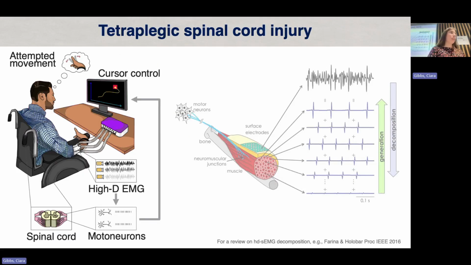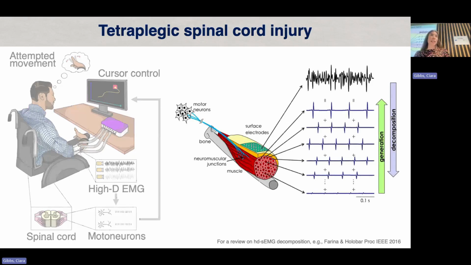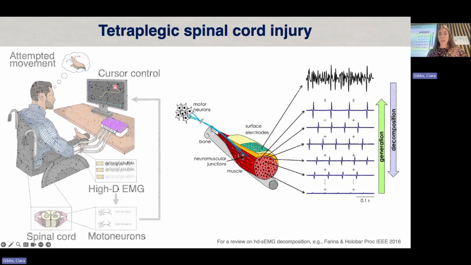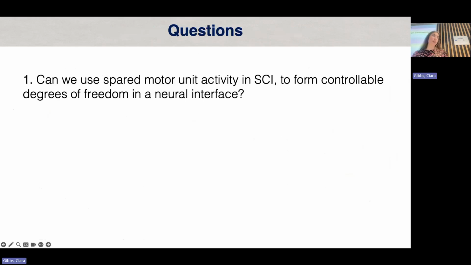So we designed a neural interface using three high-density surface EMG grids, and then we reverse engineer the activity of the raw EMG signal using decomposition to obtain the spared motor unit spiking activity. And we then map this into an online neural interface, which we progressively increase the dimensionality of the control. So from 1 degree of freedom tasks using a single motor unit to 2 degree of freedom and even 3 degree of freedom tasks. So with this, we ask 3 main questions.